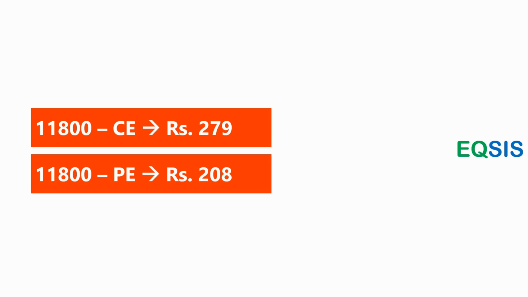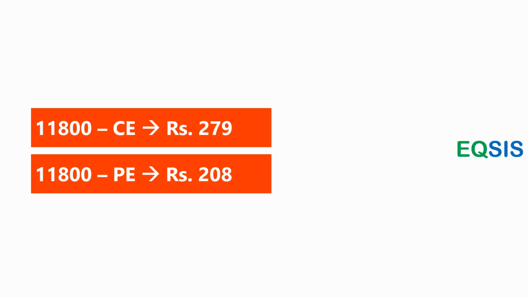Now a lot of people were asking us, Murugan, shall we buy 11,800 call and 11,800 put? Anything happens, I make money. This is a right hedging strategy. Let me tell you one thing. Buying call and buying put doesn't mean you are actually risk free, because it comes by paying a lot of premium.